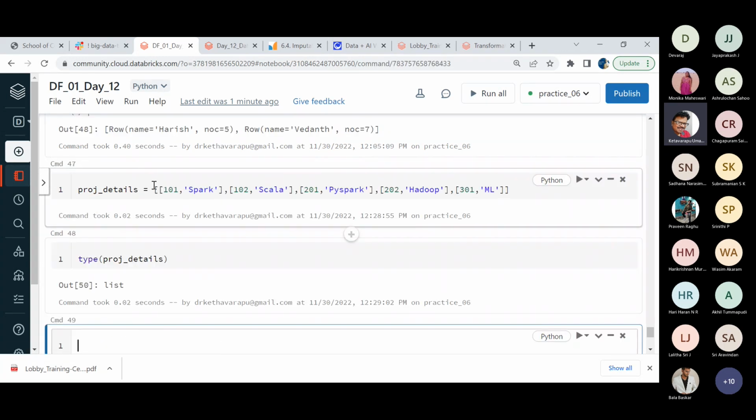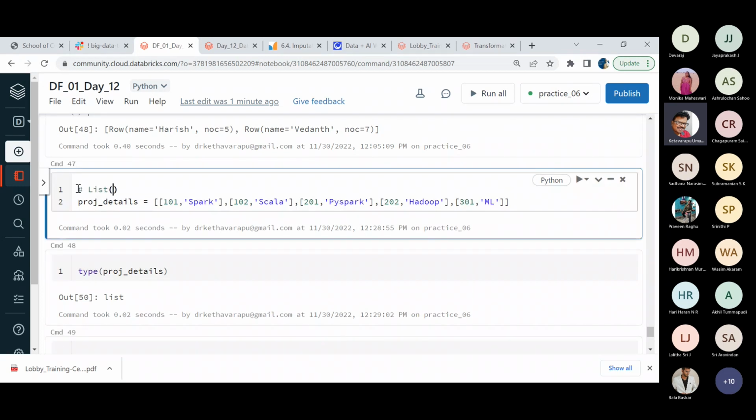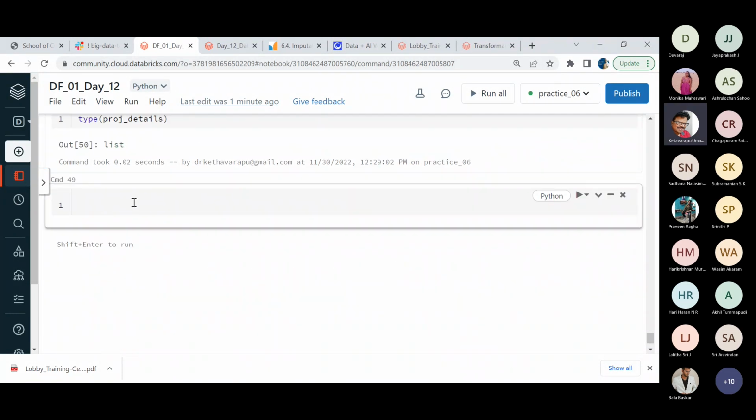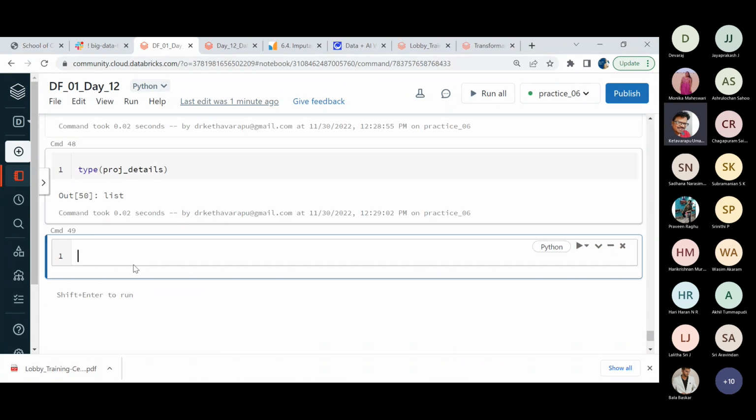Okay, so list of list specifies that at times maybe I want to perform some kind of activities where I require multiple pieces of information, maybe a project ID, project name, or client name. Like that, if I want to perform, I can make use of this list of list information. And as usual, once the project details has been created, now I may use this Spark dot create data frame of whatever details I'm having, project details.